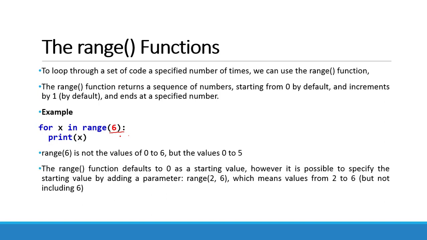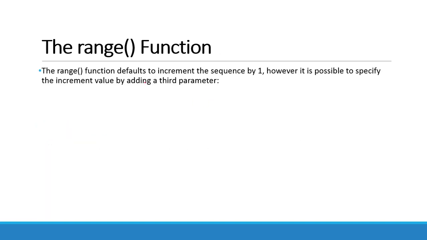Another variation of the range function is that we can also specify the starting value. For example, if we write range(2, 6), it means values start from 2, end at 5, and are incremented by 1. Here the value in the range function is incremented by 1, but we can explicitly specify the increment value by adding a third parameter. So values start from 2, end at 29, and the increment value is 3. So 2 plus 3 is 5, then 8, and so on.